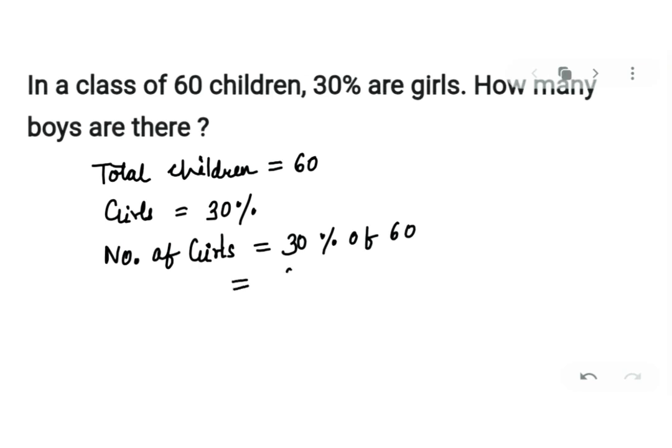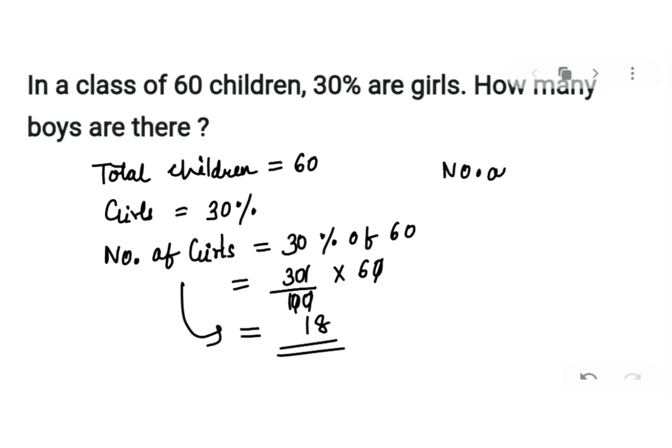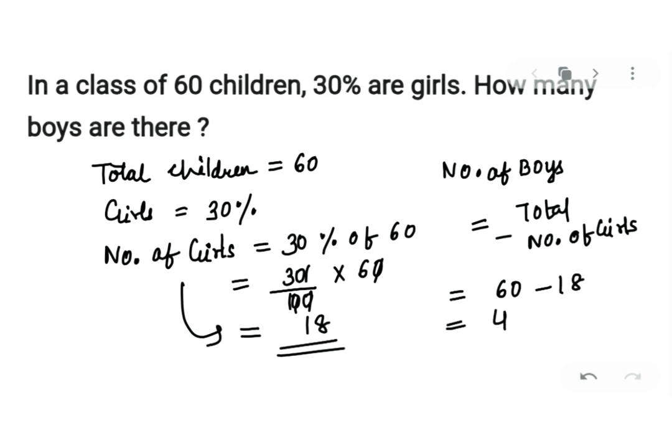Yes, so 30% means 30 upon 100. Of means multiplication, and 60. When you solve this, you will get 18 as the number of girls. Got my point? How you will find the number of boys? You will subtract number of girls from total children. So you will get number of boys. Am I correct? So you have to subtract 18 from 60 and you will get 42 as the number of boys.